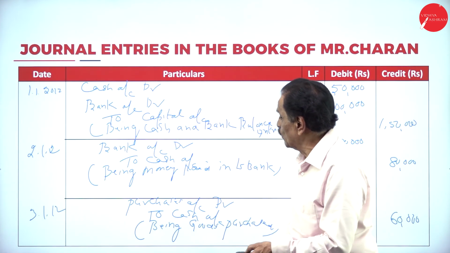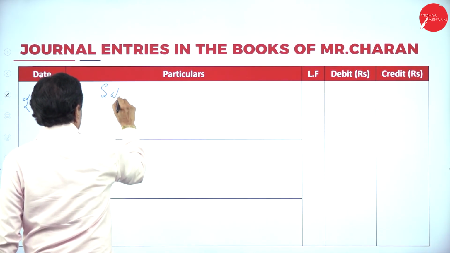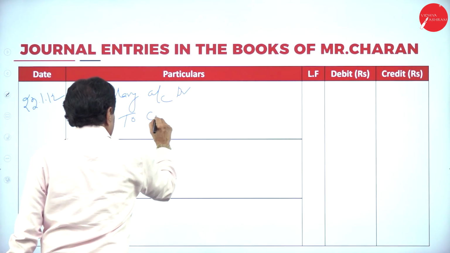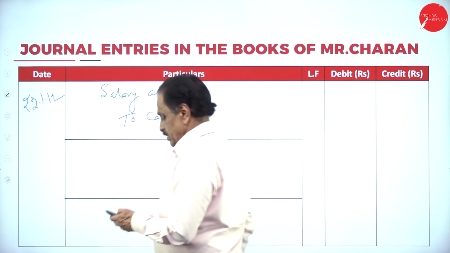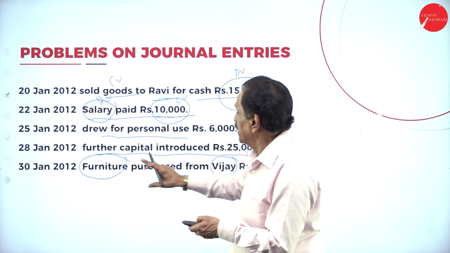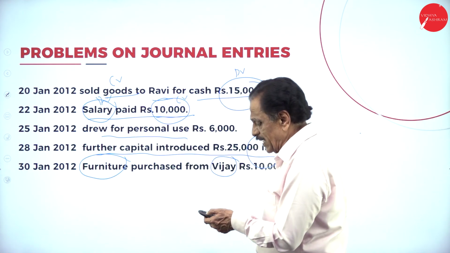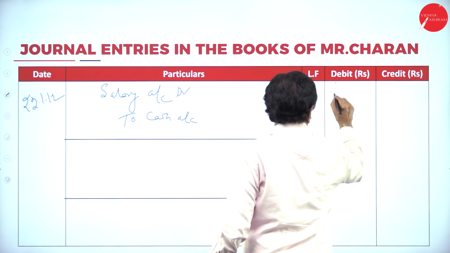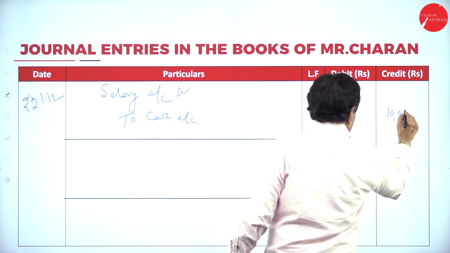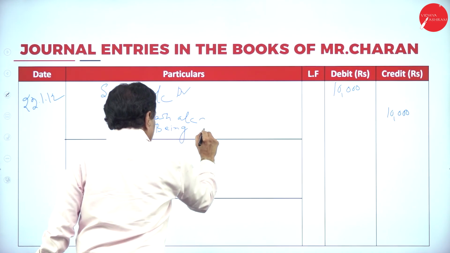22/1/2012. Salary account debtor to cash account. So we'll go back to the entry. See how much salary is paid. Salary paid rupees 10,000. 10,000 is going out on which date? 22nd. Salary account debtor 10,000 to cash account 10,000. Being salary paid.